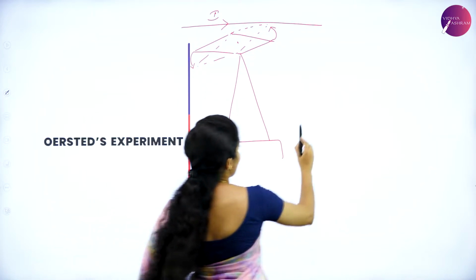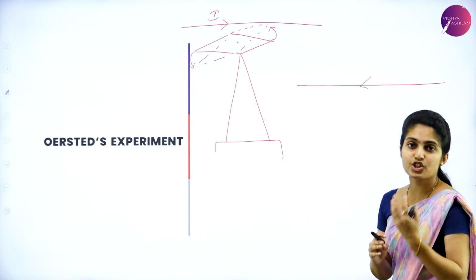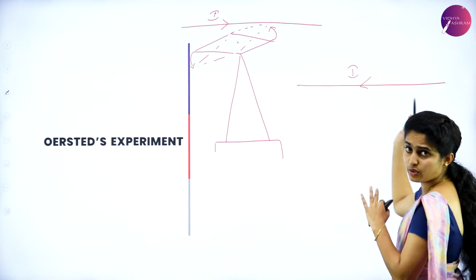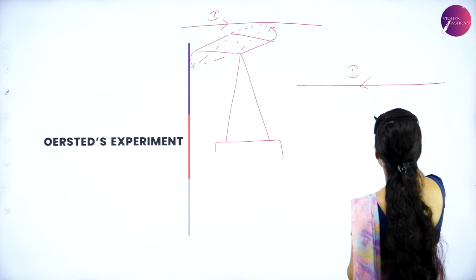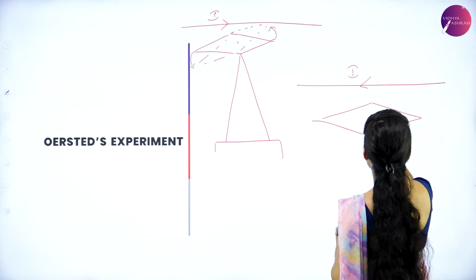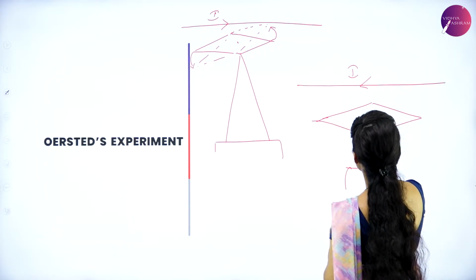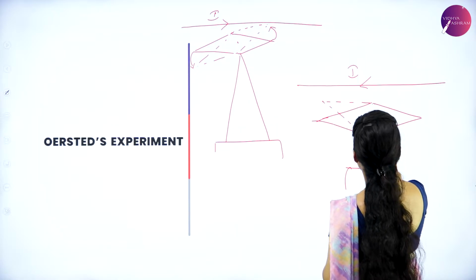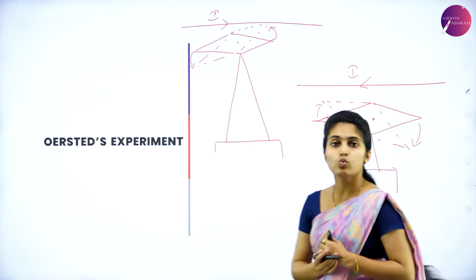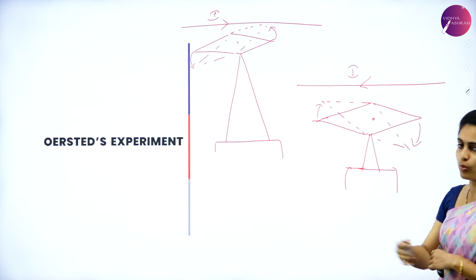This was the case. Now suppose the current changes its direction. So the direction of the current is shifted now, from right to left. What happens to the needle? If this is the standard position of the needle, then the needle is said to deflect upside. This is towards up, this is towards down. So it is vice versa. This moves in anti-clockwise direction and this is in clockwise direction.